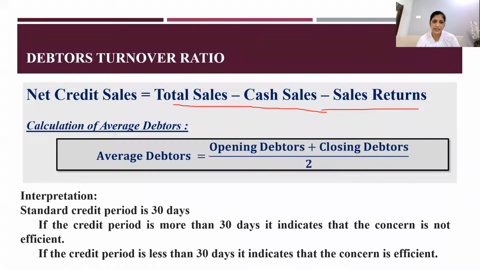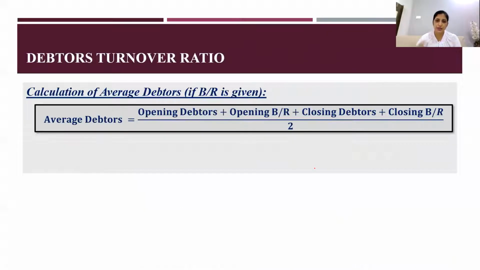And average debtors are opening debtors plus closing debtors divided by 2. Here you will come across bills receivable also. Opening debtors, here I'll show you. If you have bills receivable, that will be opening debtors plus opening bills receivable, and then closing debtors plus closing bills receivable divided by 2.